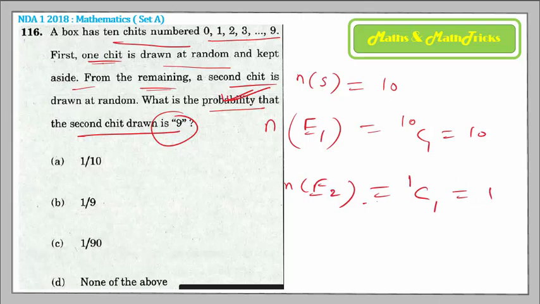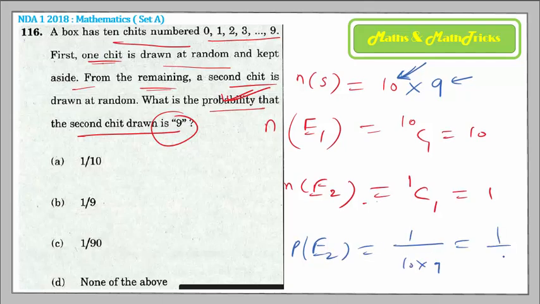Alright. But you have here the number of S, 2 chits you are drawing. So, you can't write only 10. So, the number of S will become 10 into 9, because for the first chit, 10 chits are available to pick from. But for the second chit, 9 chits are available to pick from. So, 10 into 9. That's why the probability of E2 you will get is 1 upon 10 into 9. That is 1 upon 90. That's the option C.